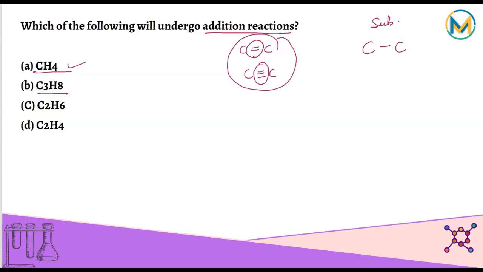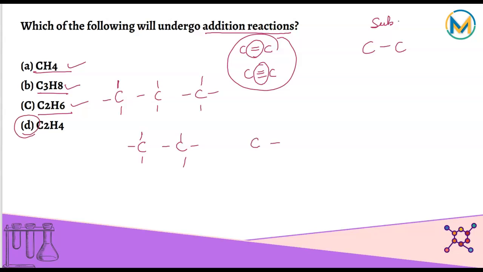This one, propane. So let's cross check. How can we cross check? It is 3 carbon, and there has to be 8 H. So 1, 2, 3, 4, 5, 6, 7, 8. So this is an alkane, so this cannot undergo addition reaction. Let's check this one, 2 carbon with 6 H. So 1, 2, 3, 4, 5, 6. Again, this is an alkane. This does not undergo addition reaction. So obviously this has to be the answer.